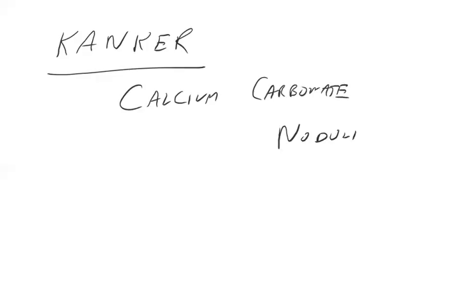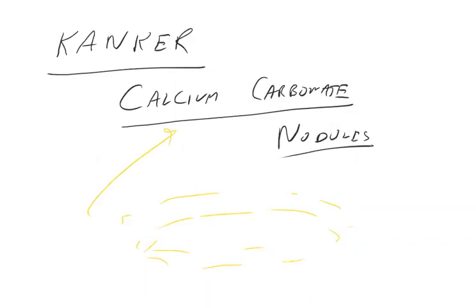So kankar is nothing but calcium carbonate nodules. This is a type of soil which is rich in calcium carbonate.